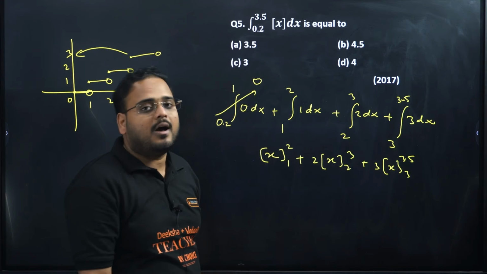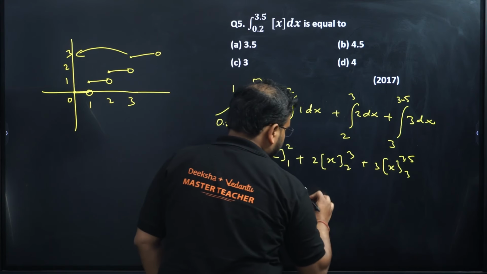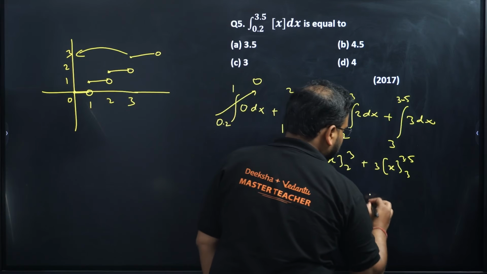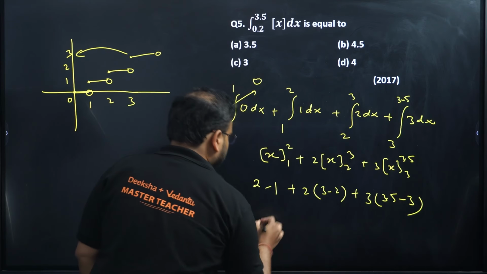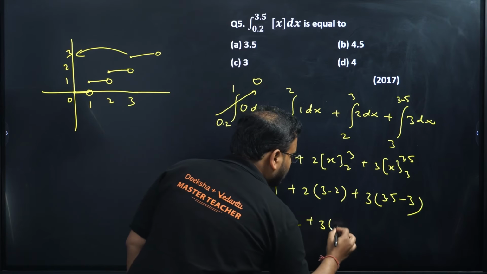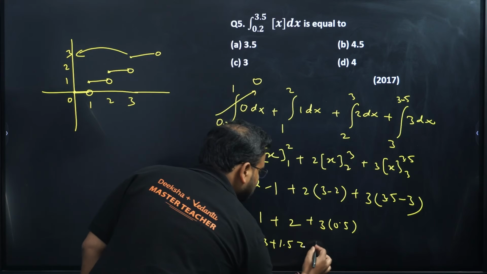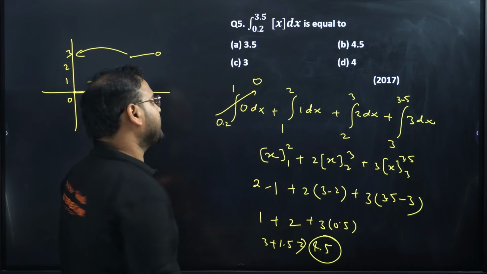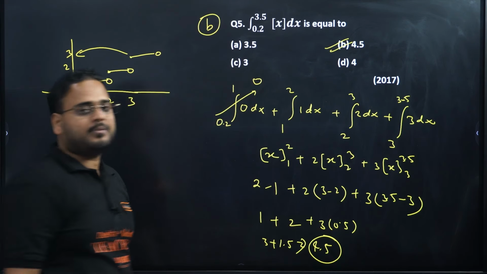We're going to use the upper limit minus lower limit. So 2 minus 1 over here, 2 times 3 minus 2 over here, and over here 3 times 3.5 minus 3. Check this out. I'm getting this as 1, this is 2, and this is 3 times 0.5. My answer is 3 plus 1.5, which is nothing but 4.5. Option B. Fifth one is option B.